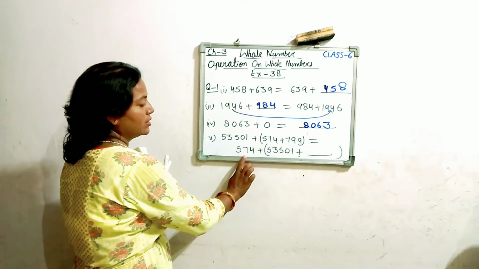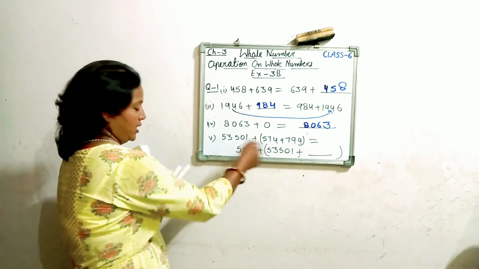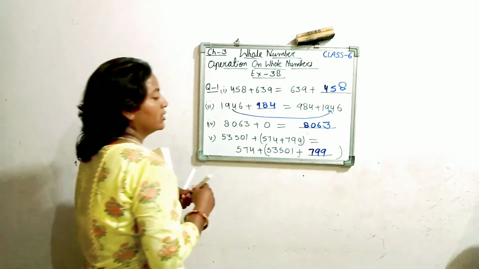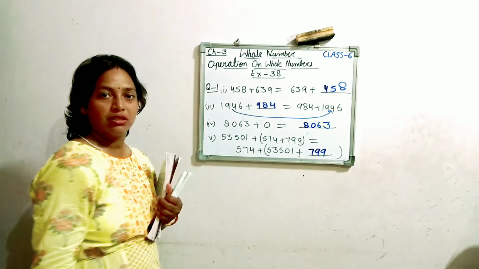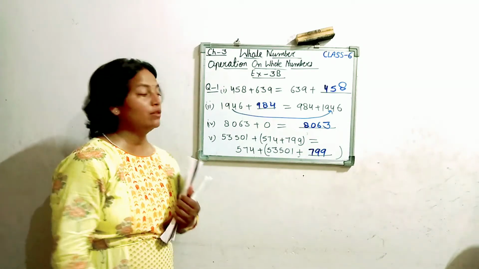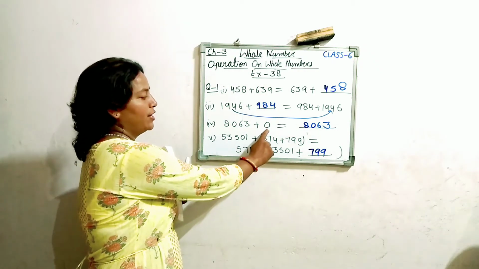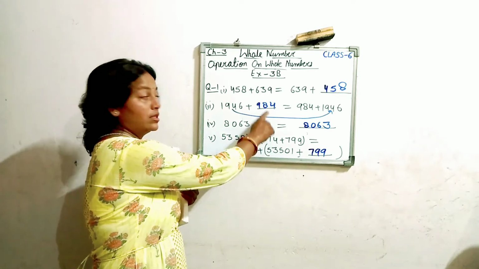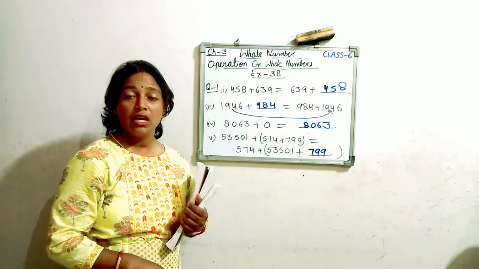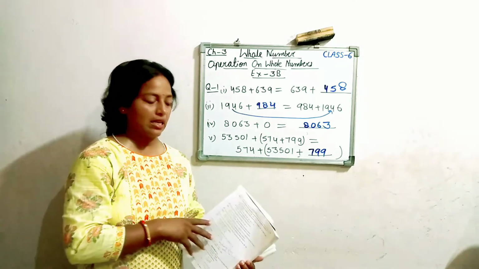This second number and this first number are matching. What is left here? 799. So here we are observing the groups have changed. This is called the associative law. The upper one was the additive property of 0, and these two are the commutative law. That is also known as the order property in the previous class.